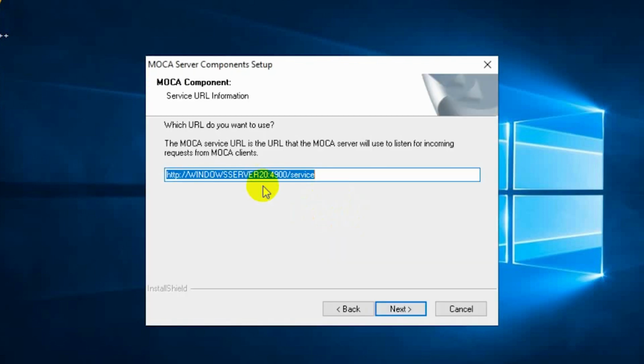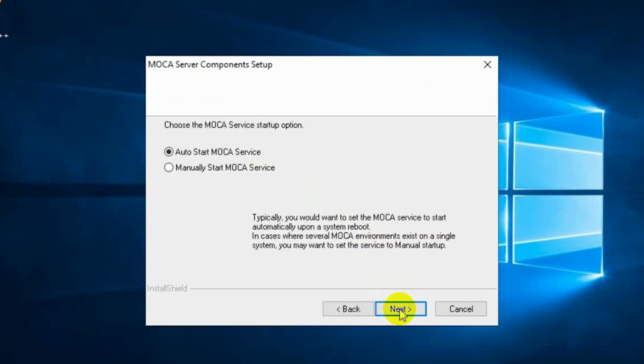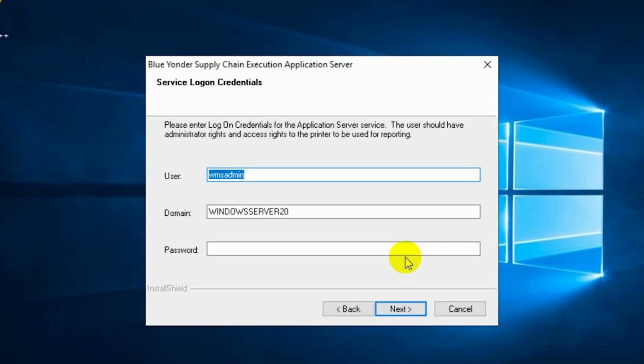Once the port is checked, it asks you for the service URL, and the way it's divided is that you have the host name, you have the port number and slash service. Okay, auto start, database user authentication. So we had made a database user already to be used here. Change the user to the user that we created. This is the Windows user.